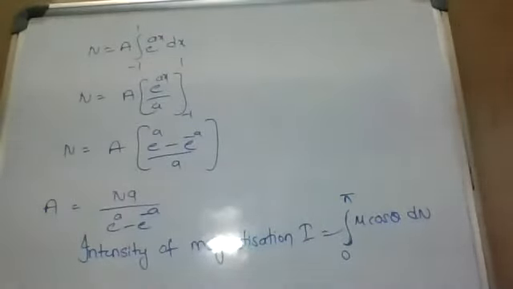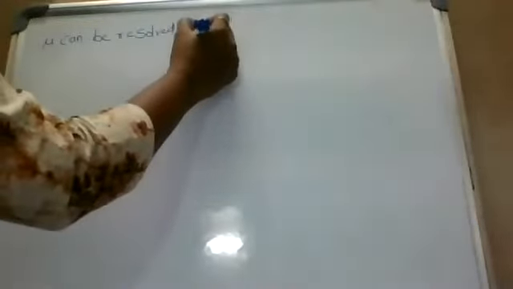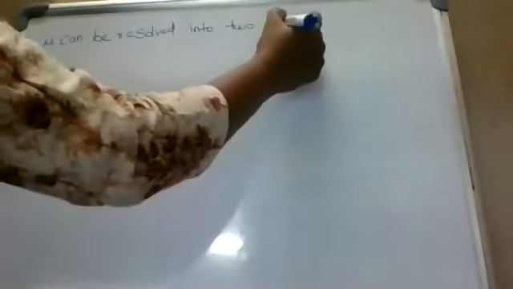Here mu can be resolved into two components.